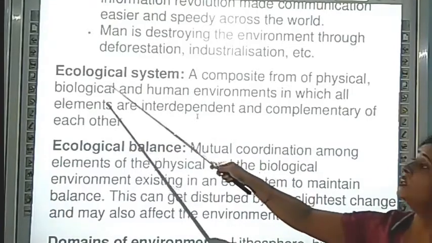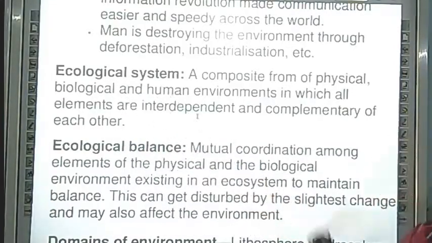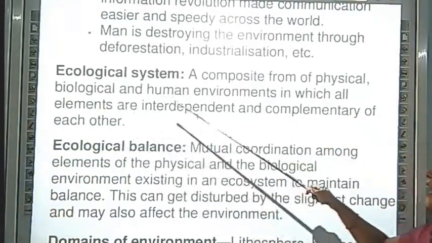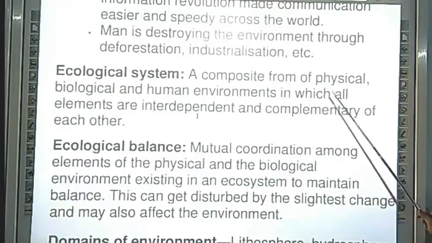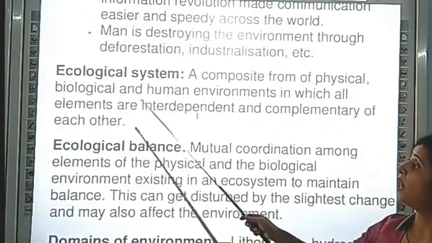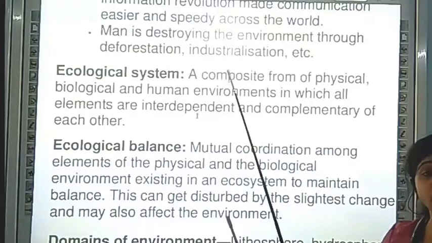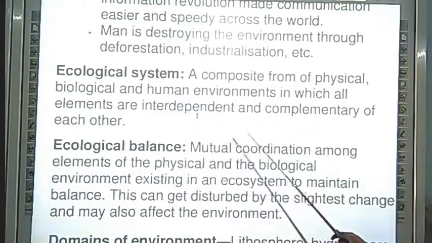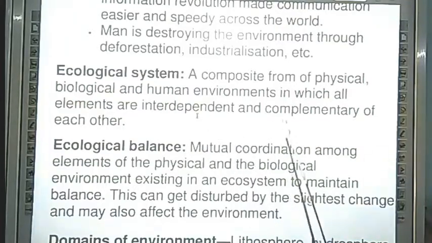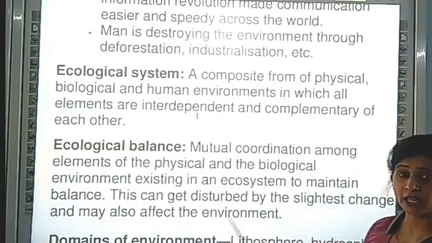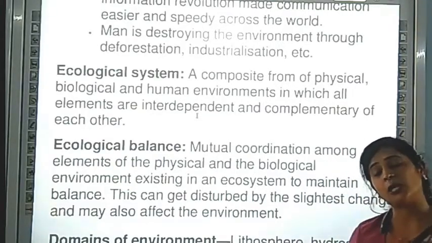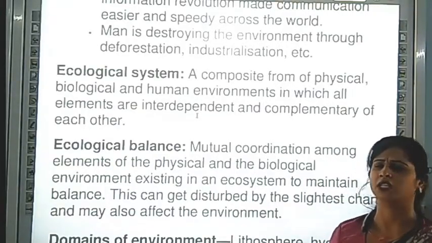Now we are coming to the next one, that is the ecological system. What is an ecological system? A composite of physical, biological and human environment. When we combine the physical, biological and human environment, all the elements are interdependent. Interdependent means, talking about the natural environment, the human environment, whichever environment is there,